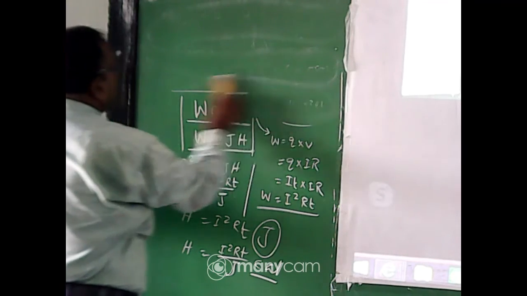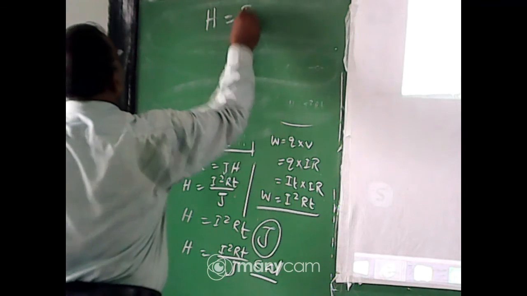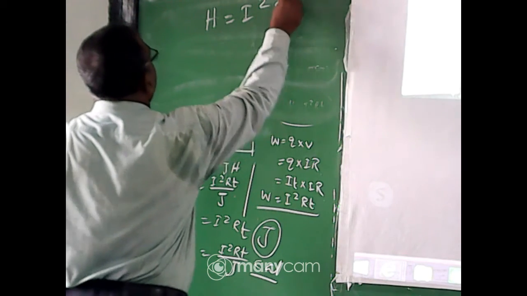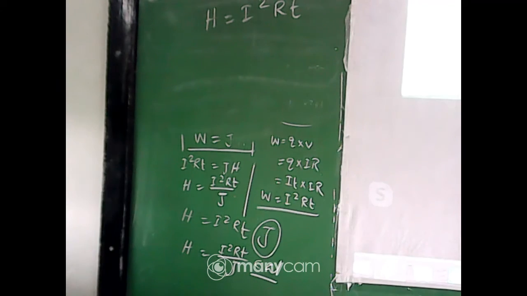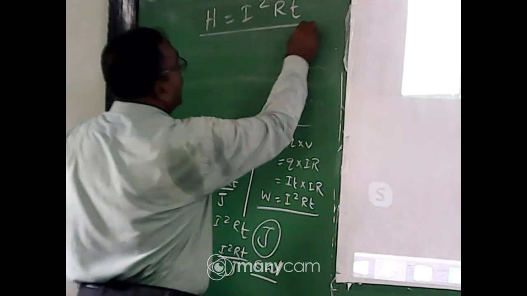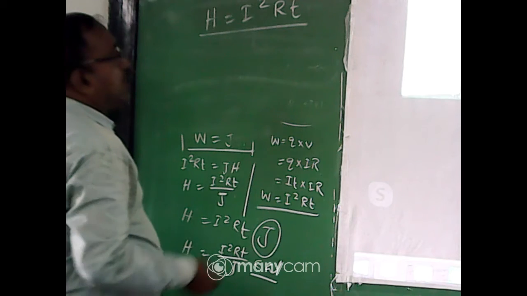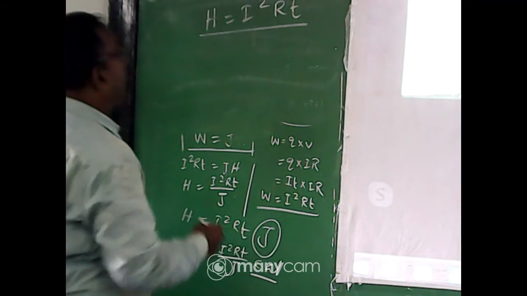You see here the value of H equal to I square R into T. That value changes in a different way when you see the data in your numerical.